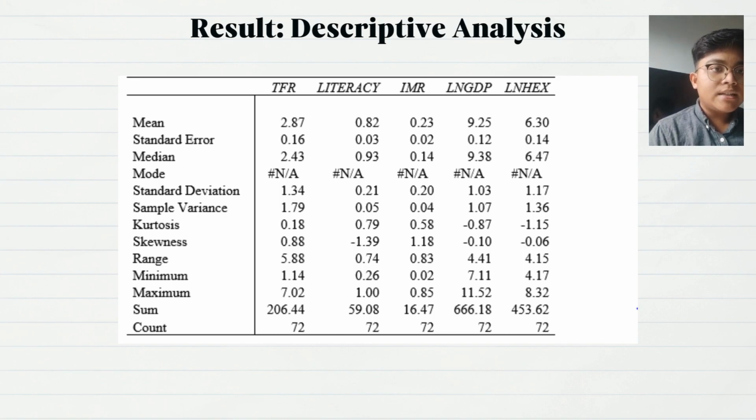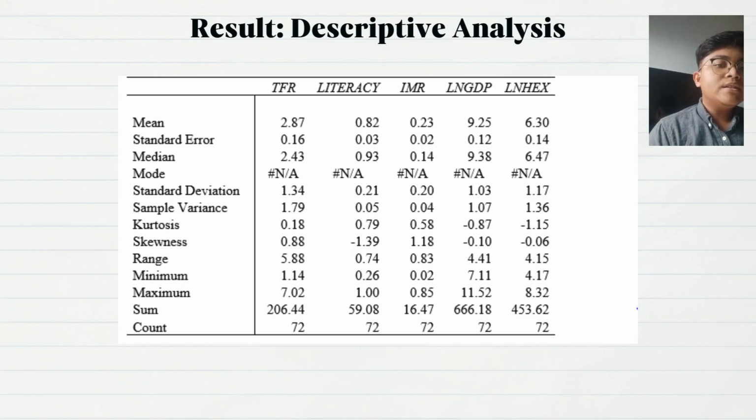Next, as we can see, the data literacy, GDP and HEX appear to be negatively skewed as the median is greater than the mean, and the values of skewness are negative 1.39, negative 0.1 and negative 0.06 respectively. However, for infant mortality rate IMR, the mean value is 0.23 and the median is 0.14, which is very close.